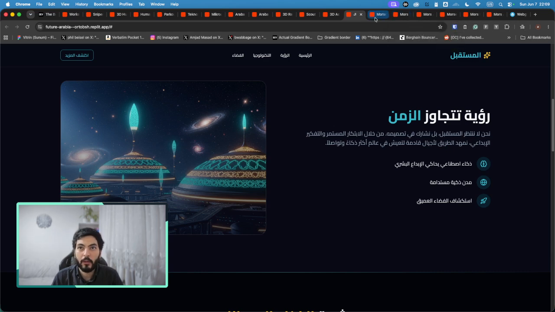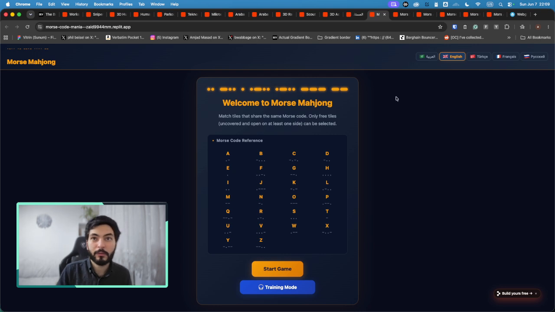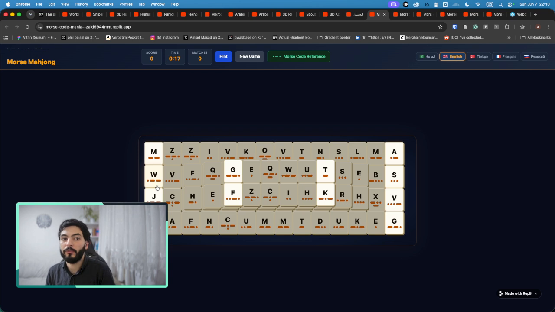Then we can go, I think, with the Morse code stuff. So here we have one of the most interesting projects about Morse code. This guy made a mahjong-kind of game where you need to solve the mahjong game, and you will learn about Morse code as well. So as I mentioned, we had the creative project that they made before, and then we have this kind of Morse code program that they need to do.